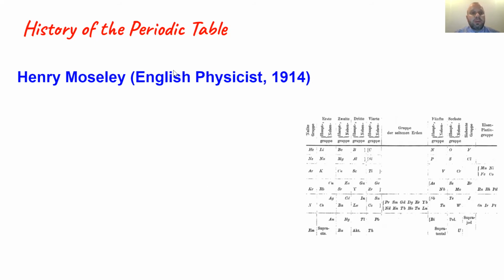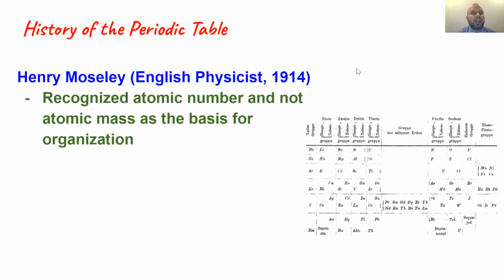So this person's name was Henry Mosley. He was an English physicist. And again, this is around the time of 1914. So if you're putting all of this together, this is just 3 short years after the discovery of the proton. And that is exactly what Mosley was recognized for.